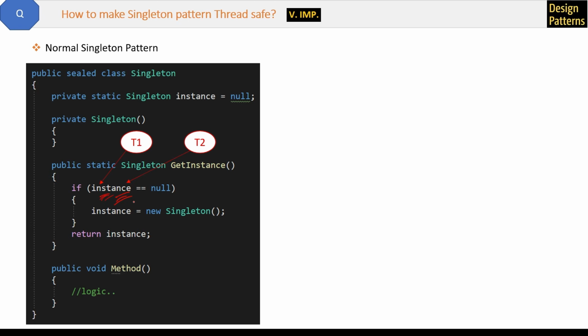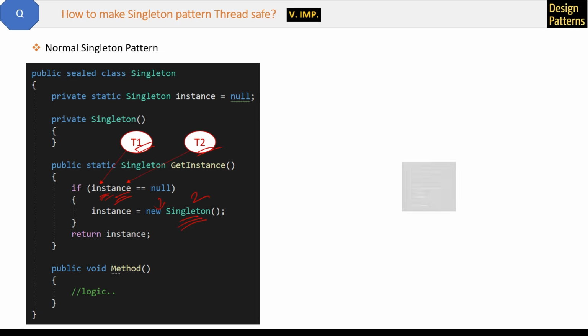Then both these threads T1 and T2 will check this condition, and for both threads the instance will be null, right? Then both will enter inside and create a new instance, which means they will create two instances, which is a violation of the singleton pattern. So now we have to make our singleton pattern thread safe, so that it is not allowed. This is not good that these two threads are creating two instances at the same point of time.